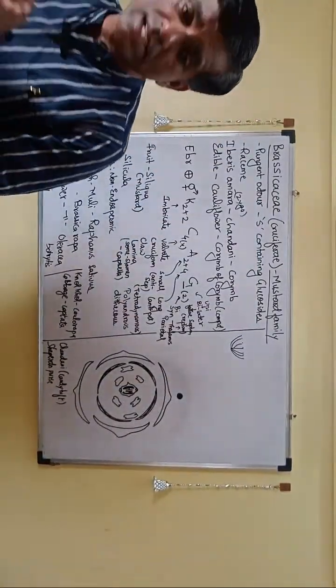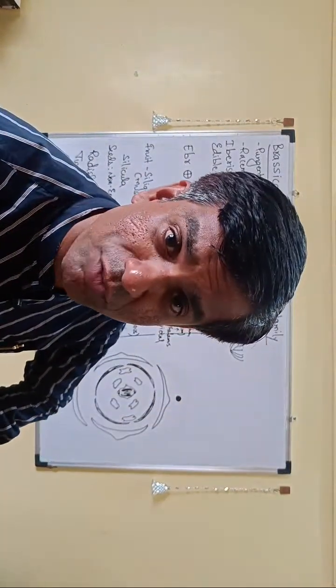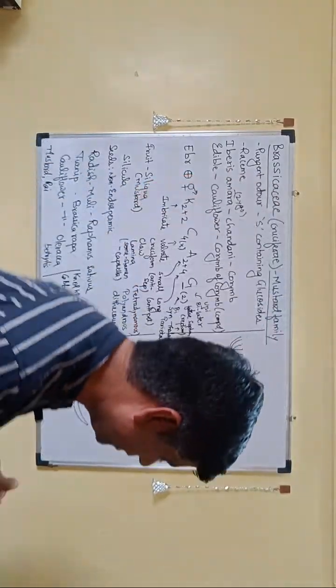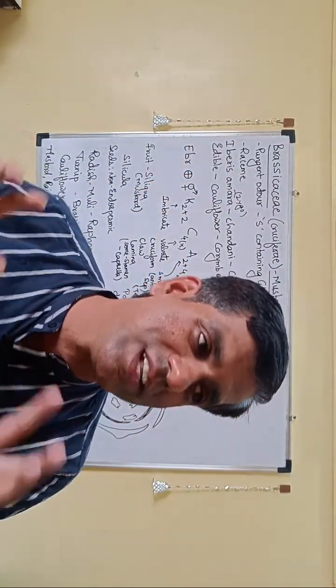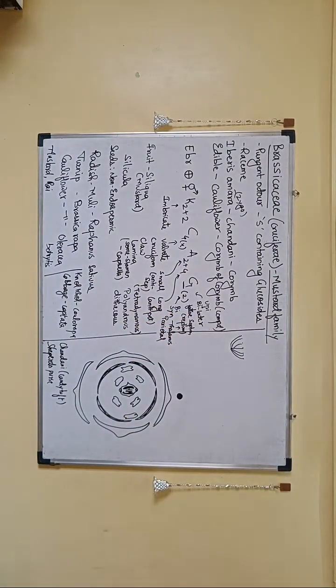Then you have diseases like your malaria, caused by female Anopheles mosquito. Filaria, caused by female Culex. Then you have a disease like your ringworm, right? So ringworm is a fungal disease. It is not caused by a worm, though it is called ringworm.